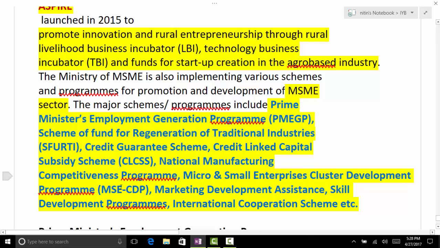MSME Cluster Development Program, Marketing Development Assistance, Skill Development Program, International Cooperation Scheme. Read them once again and remember them because it's a very prominent topic, MSME.